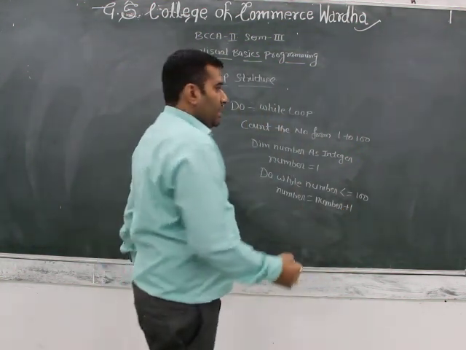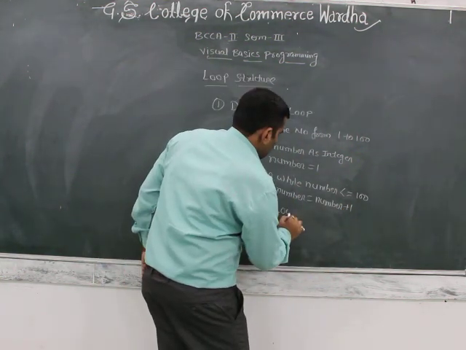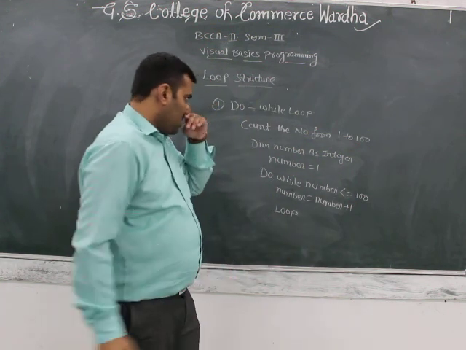The number is incremented by 1, and then close the loop.